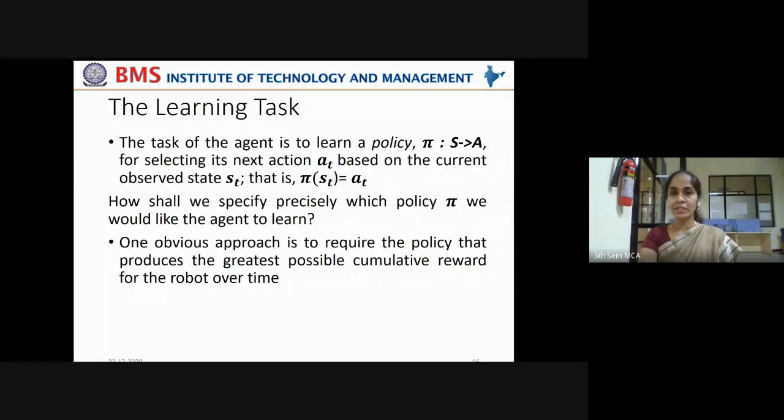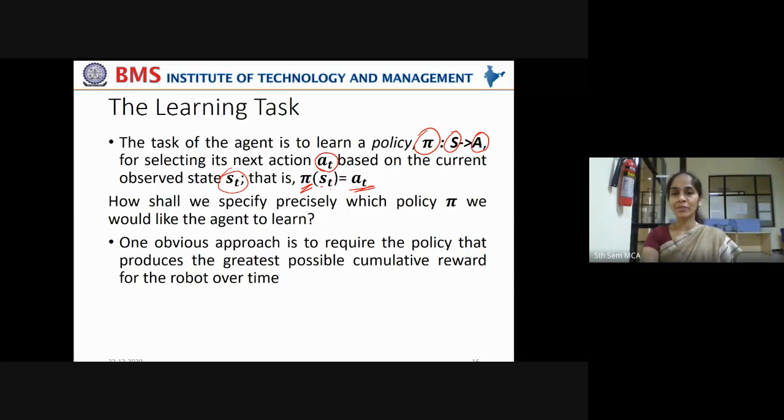Now the task of the agent is to learn a policy. What is the control policy that has to be learned? Pi, which maps from the set of states of the system to the actions it can take, for selecting its next action AT based on the current observed state ST. That is pi of ST: according to this control policy, to move from this ST, it has to take action AT. Only then will it receive a reward.